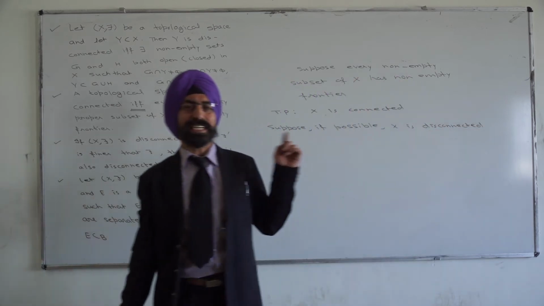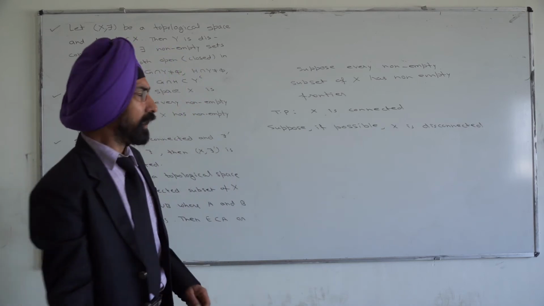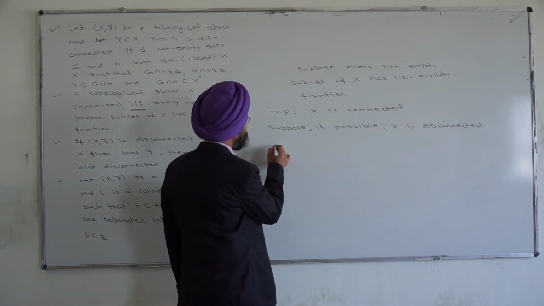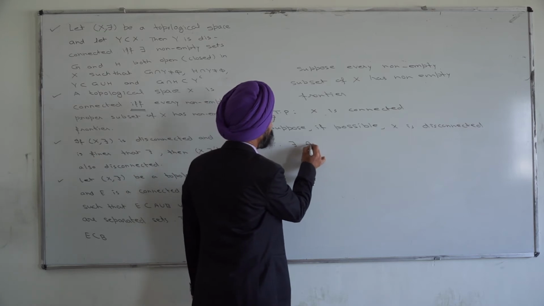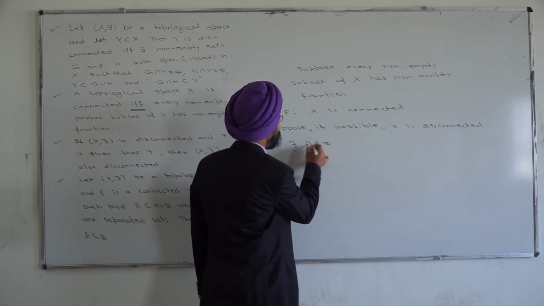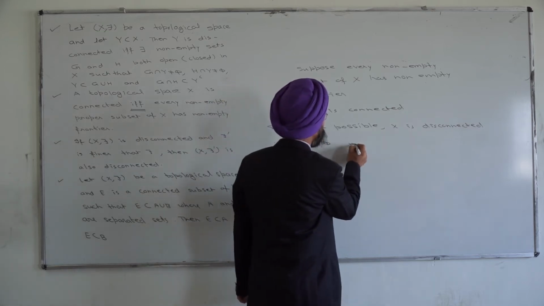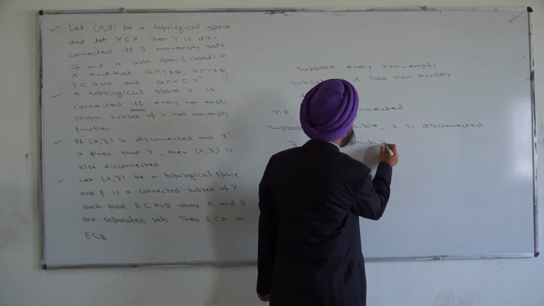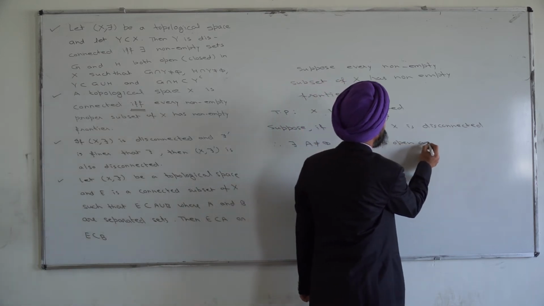Now, if X is disconnected, by the previous results we know that there exists a non-empty proper subset A of X which is open as well as closed.